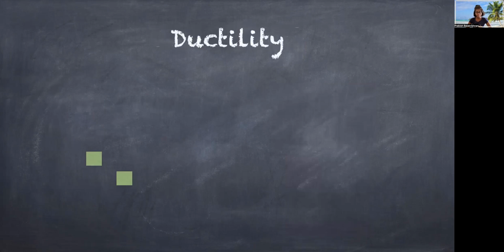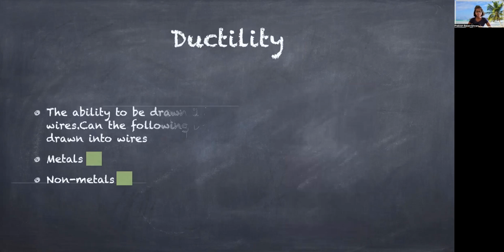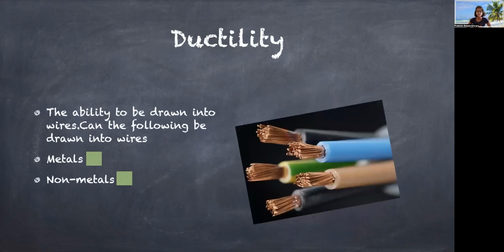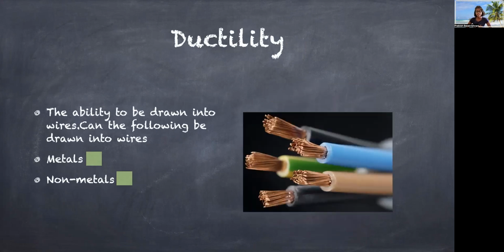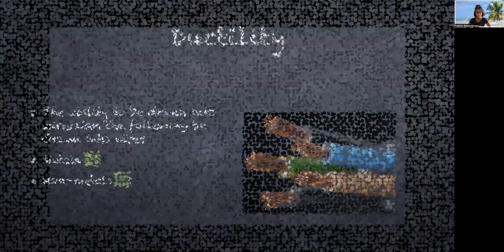The next property is ductility. Ductility is the ability to be drawn into thin wires. So let's see whether metals and non-metals can be drawn into wires or not. Metals like copper can be drawn into thin wires and are used in electrical circuits. So metals are ductile while non-metals are not ductile.